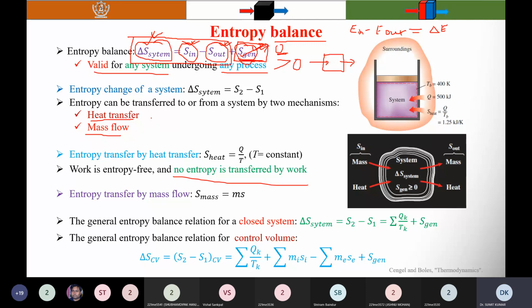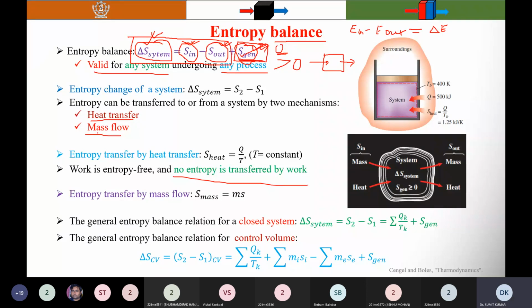So if you compare the energy balance with the entropy balance, what is the difference? You find that energy can be transferred in the form of heat, work, and mass, while entropy is only transferred in the form of heat and mass. So it is associated with heat and mass.